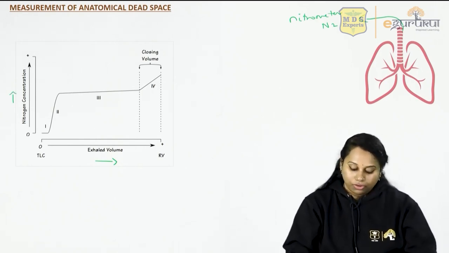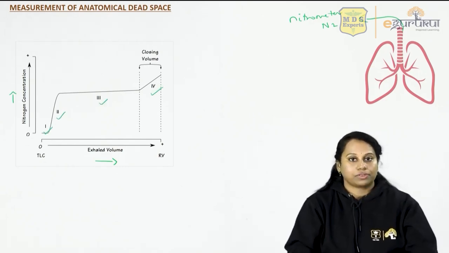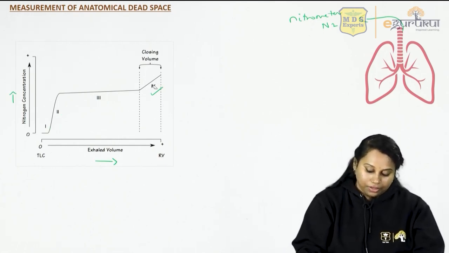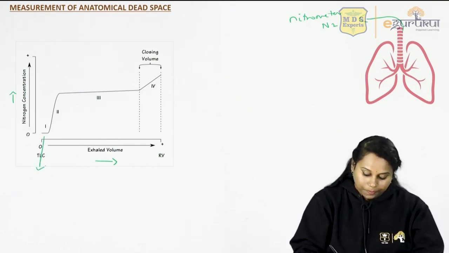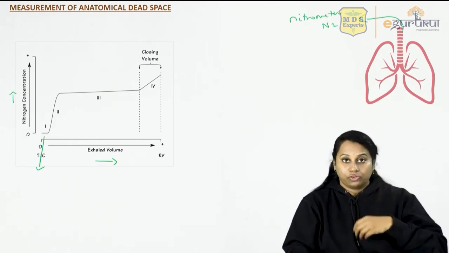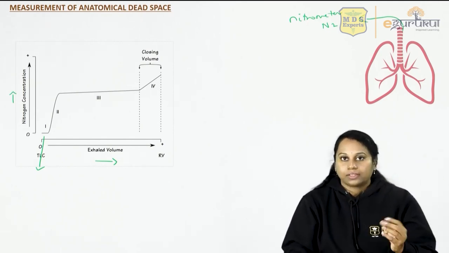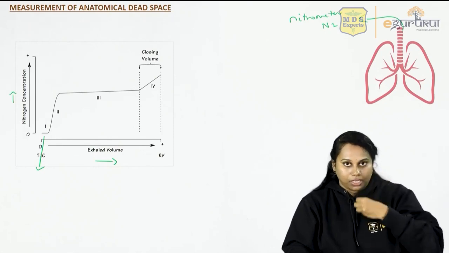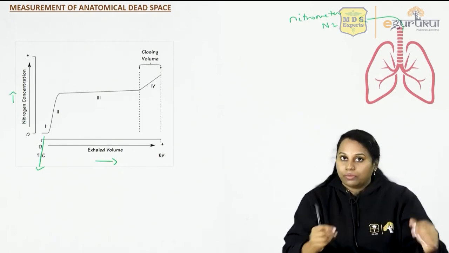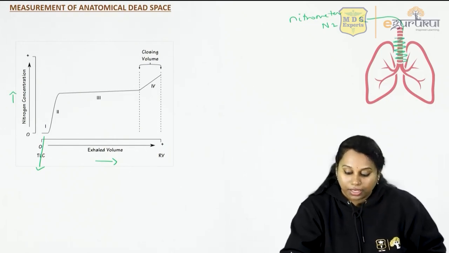So this shows 4 phases. Phase 1, phase 2, phase 3 and phase 4. There are 4 phases here. What do these indicate? The first phase indicates the first phase of air that comes out. So when you take in air like this and you breathe out, the air that goes in last will come out first. So when air goes inside, it goes into the trachea, bronchi and all the alveoli. When this air comes out, the air in the trachea and bronchi will come out first. So the first phase air is the air that is occupying your trachea and bronchi.